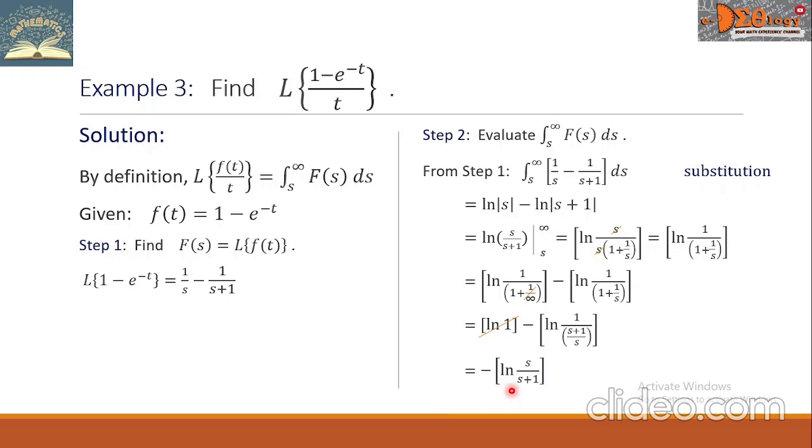Let us now rewrite this expression with respect to the law of logarithm. So we have now this negative of the quantity ln of s minus ln of the quantity s plus 1. Then we multiply the negative sign from outside going to the terms inside. So we have now this negative of ln s plus the ln of the quantity s plus 1. And let us rewrite this again with respect to the law of logarithm. So the final answer will be ln of the fraction s plus 1 all over s.